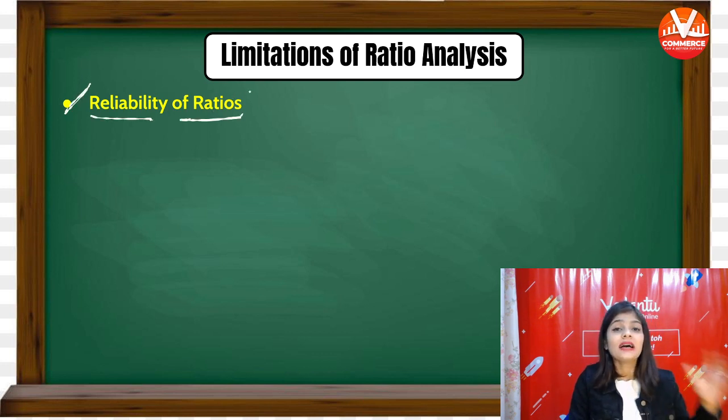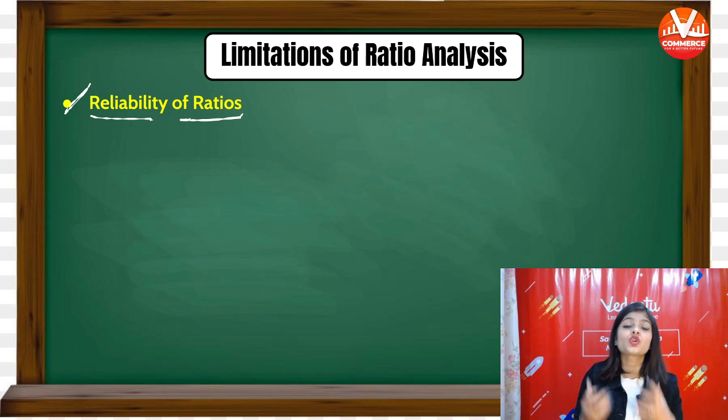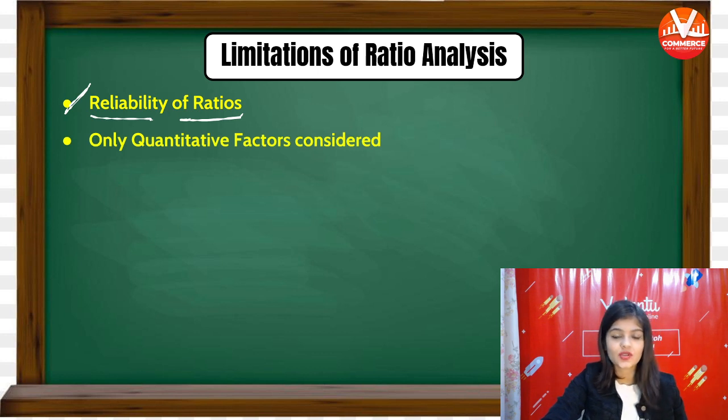We cannot trust ratio because ratio depends on the financial statement. If financial data is incorrect, if financial statement is incorrect, then the ratio is also incorrect. So you cannot rely on the ratio. This is the first limitation.